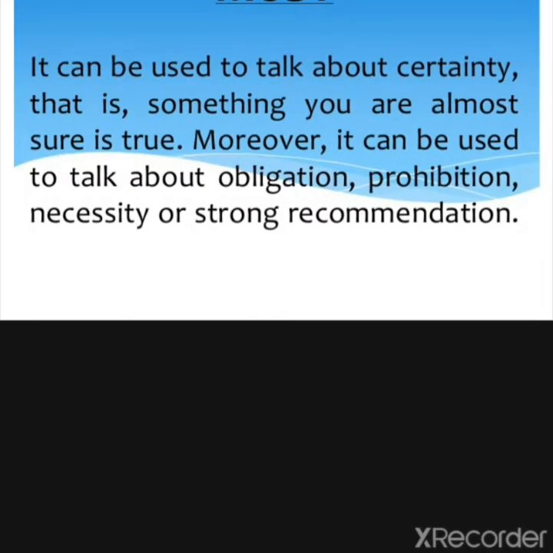Now, if we come to the next, that is must. As we know, it can be used to talk about certainty. It means according to you, it should happen. Something you are almost sure is true, then we use must. Moreover, it can be used to talk about obligation, prohibition, necessity, or strong recommendations. When you are recommending something, or rather emphasizing something, then we use must.